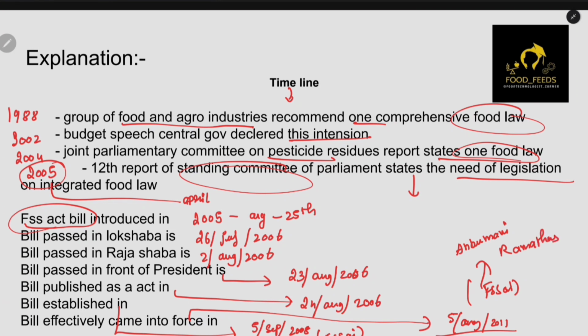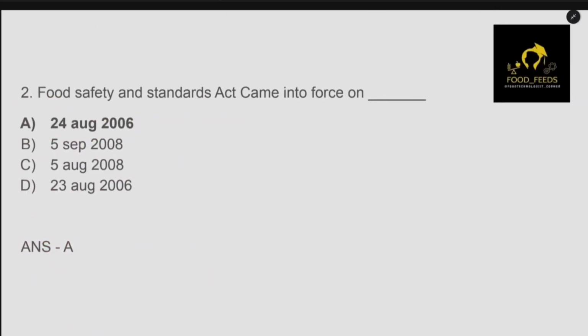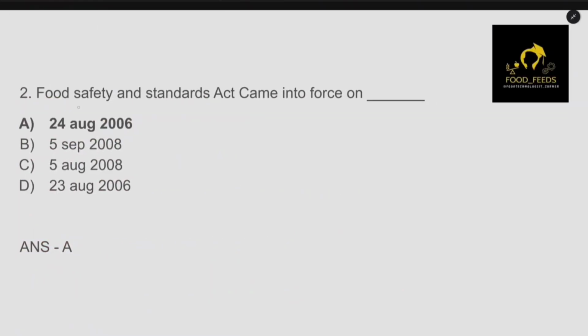So these are some of the important data. Now let's get back to the question. The FSS Act 2006 came into force on 24th August. 23rd is the date it came before the President, so it is not the date we have to consider. So 24th August 2006 is the right answer.